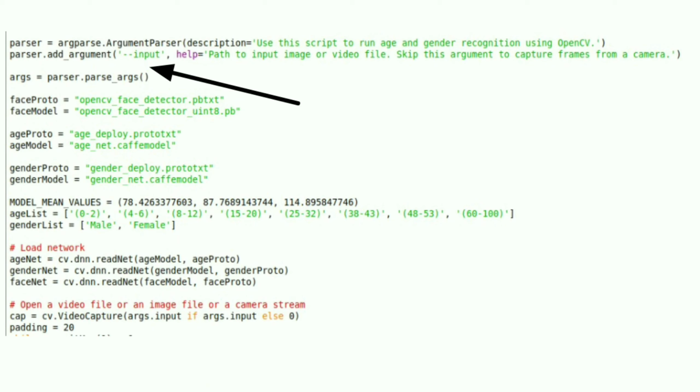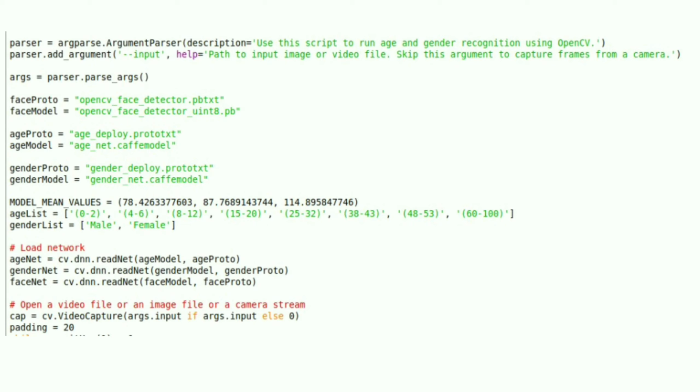After that, with the help of argparser, we add the argument input, that is hyphen input, which will be the path to our input image or the video file. We can skip this argument to capture directly from the webcam. After that, we have to give the pre-trained face model, age model, gender model and their proto.txt files, which you can find in our GitHub code link.